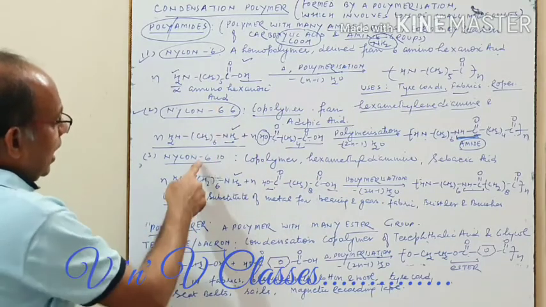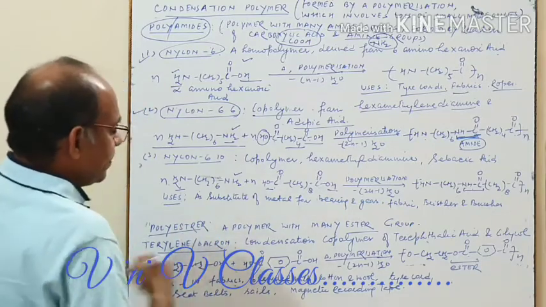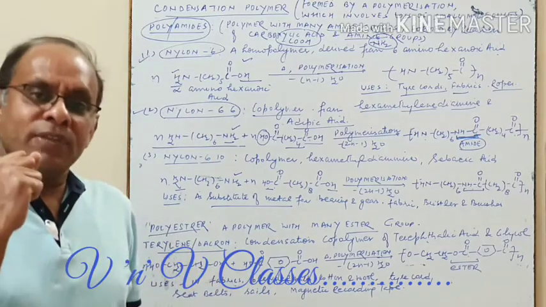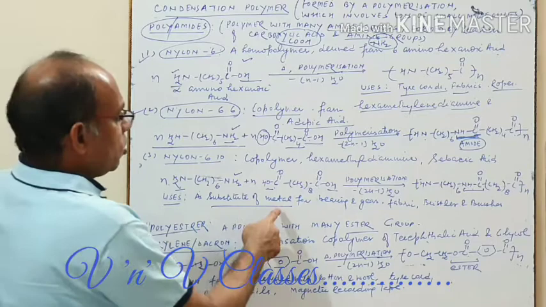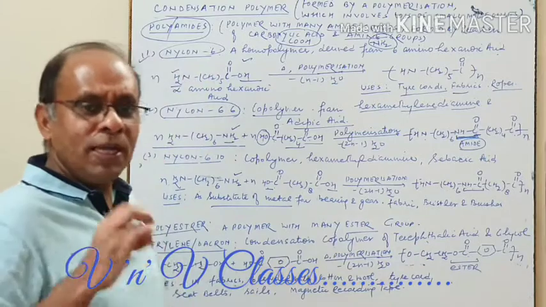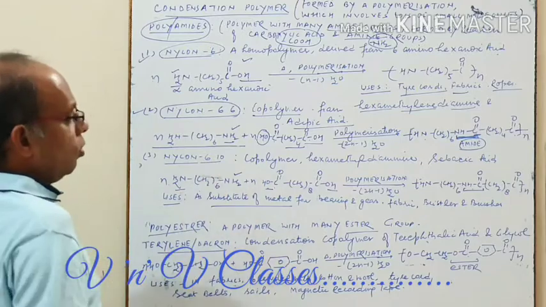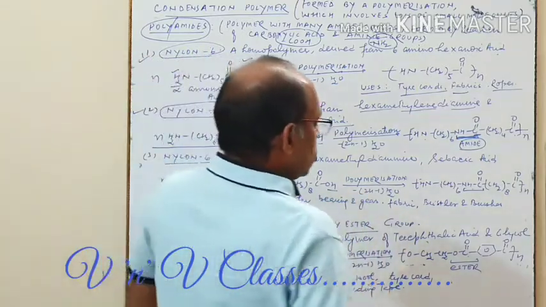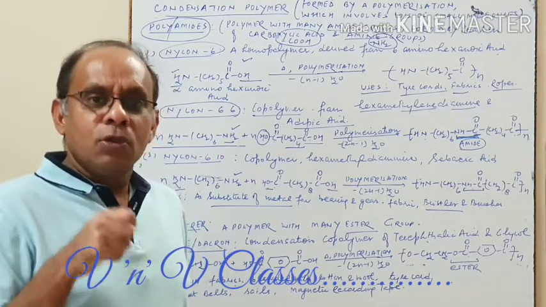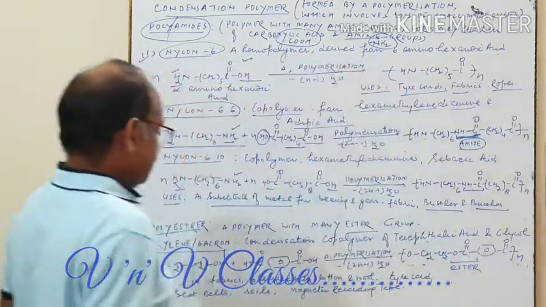And nylon 6,6 and nylon 6,10 have almost common uses. They are used as a substitute for metal. See how hard they are, because of their hardness and toughness they are being used as a substitute for metal. For example, for making ball bearings, for making gears in your automobiles. Automobile gears are not made of metal, they are basically made of these nylons. They are also used in fabrics. They are also used in bristles. Where do you find bristles? Like the toothbrush you have. Those bristles are made of nylon 6,6 and 6,10, and brushes as well.